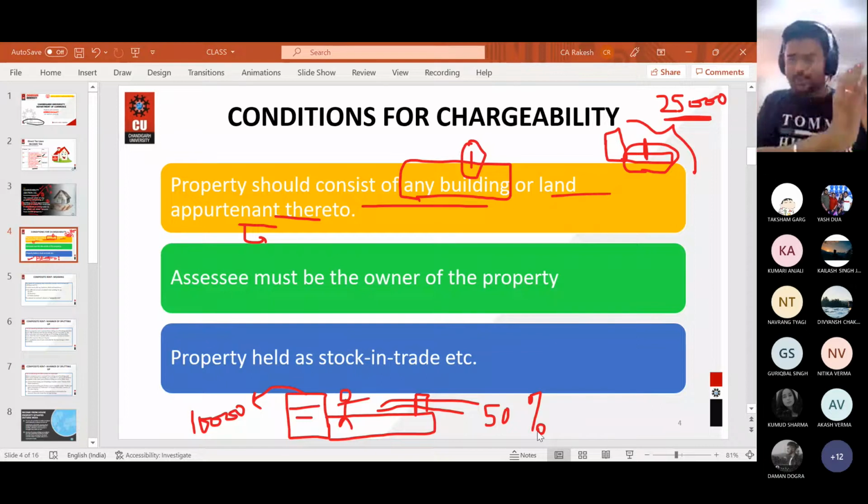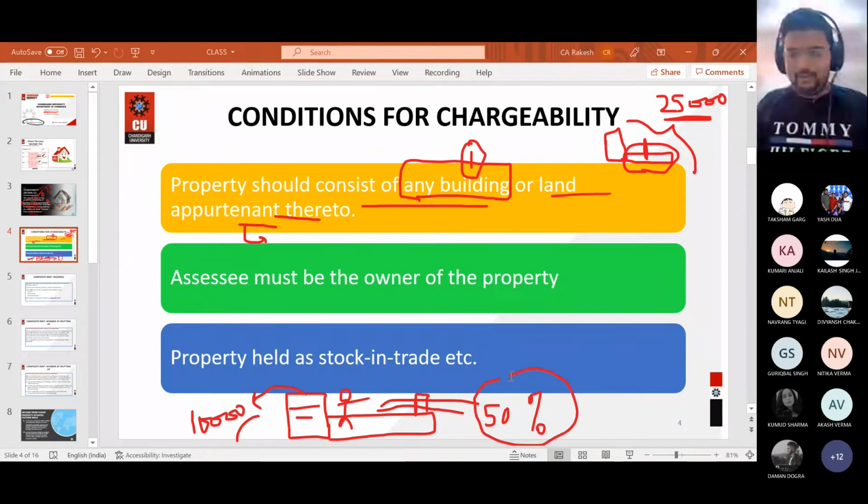Okay, so now there is a building, and in front of that building there is a parking. There's a huge space. Parking and building is land appurtenant to. Parking is connected to the building, and the person is letting out his whole property on rent, and he is receiving 10,000 per month from this particular building, and he is also generating a certain amount of revenue which will be variable in nature. Depending upon at what place it is, it will be variable in nature, and he is also generating a certain kind of income from this property as well.